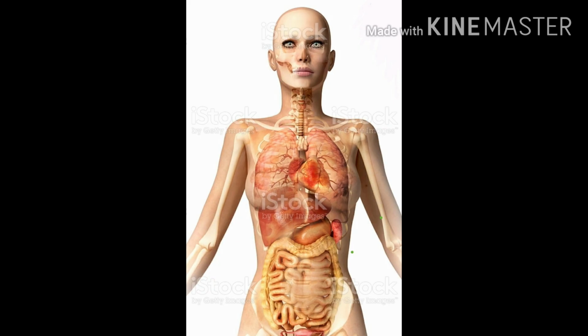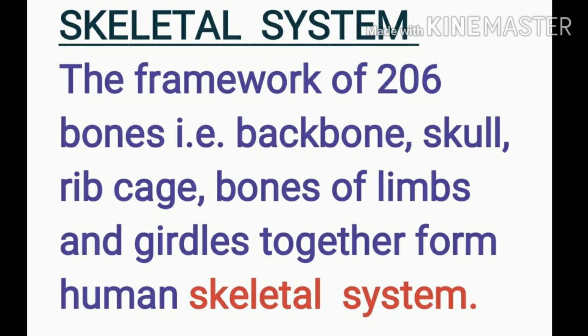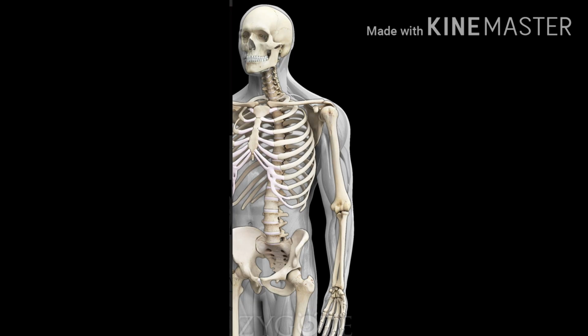You can see our body is a framework of bone as well as muscles attached to it, which we will be studying in later sections of this video. Now, can you define the skeletal system? Now you can say the skeletal system is the framework of 206 bones, that is backbone, skull, rib cage, bones of limbs and girdles together joined to form a framework of bones or skeleton.